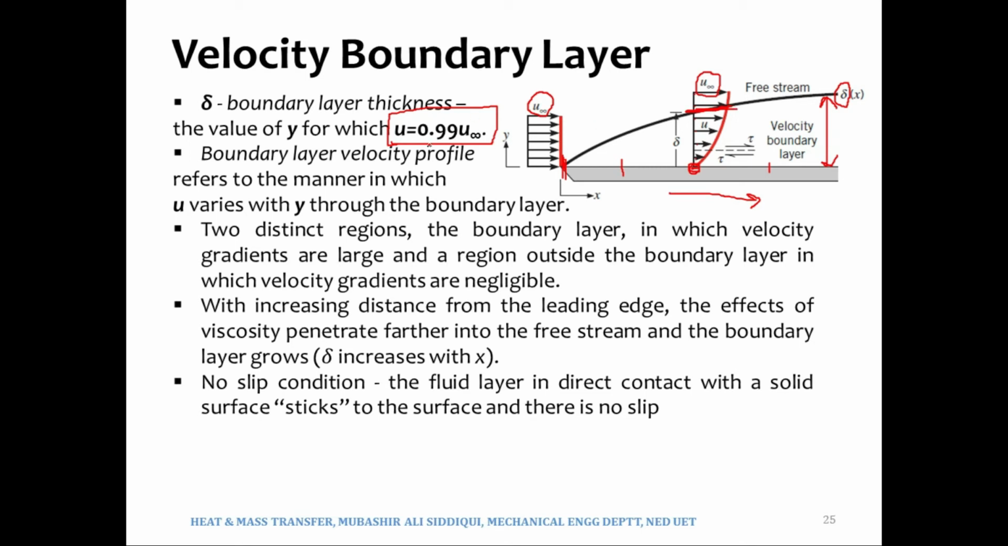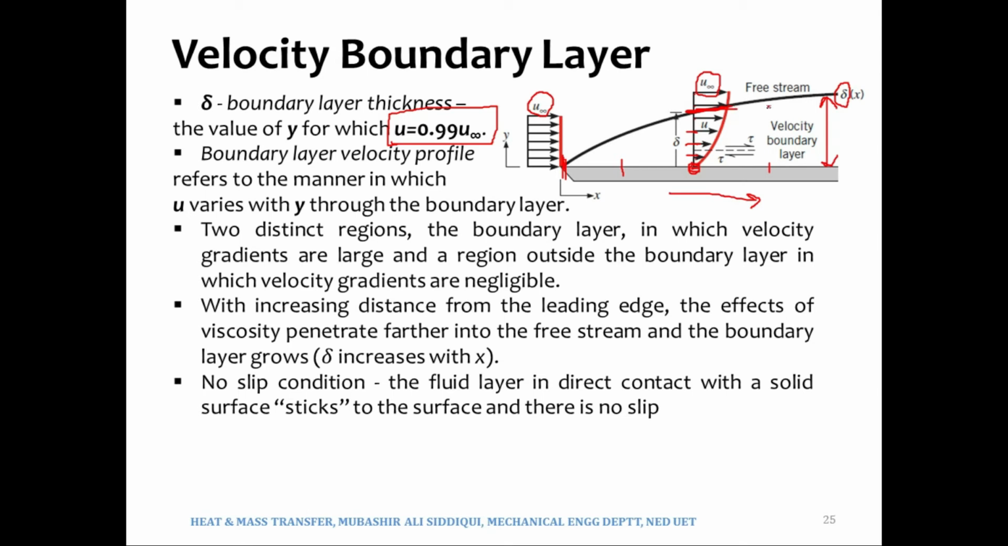This is what is written over here. u means the velocity at any point: the velocity over here, over here, and over here. So u is in fact u of y, the velocity at any y. So what will happen after 0.99 u infinity? It would be 1 u infinity. It means that when u is the same as u infinity, the boundary layer has ended.